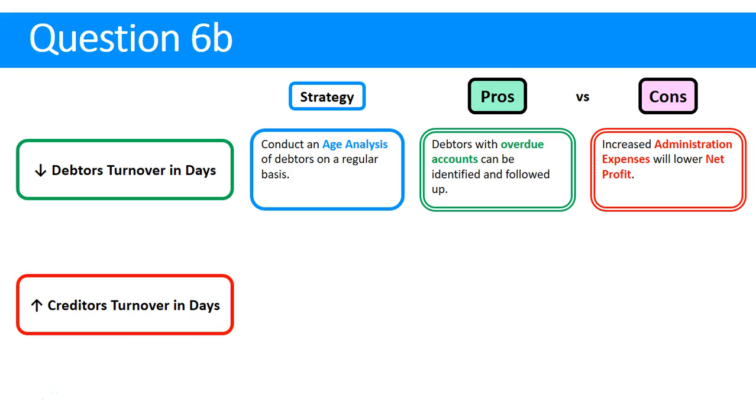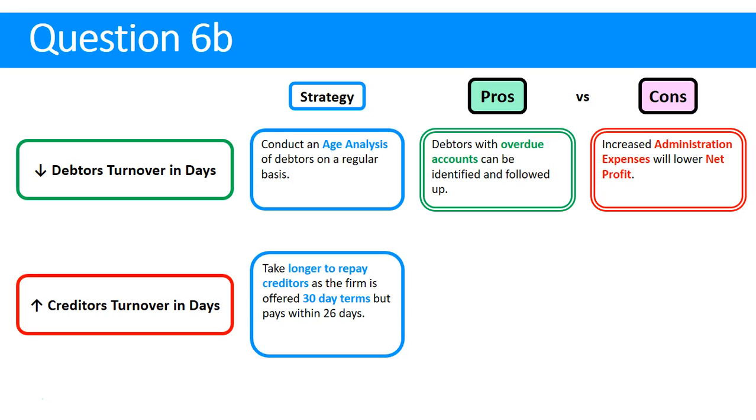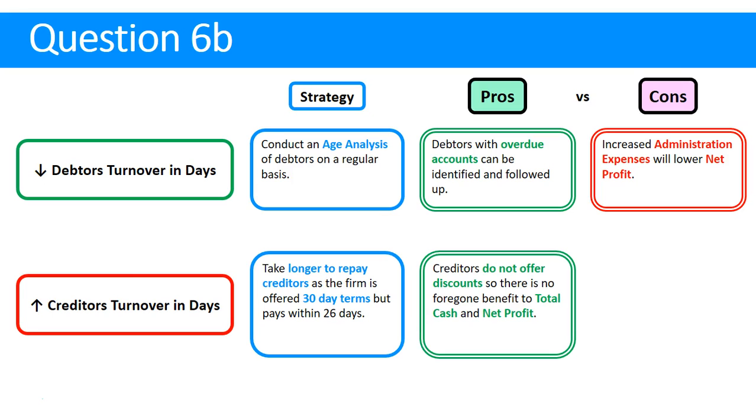Let's look at some strategies to increase creditors turnover. So half the problem is debtors aren't paying fast enough, and the other half of the problem is we're paying creditors too fast. So one thing we could do is, well, creditors are offering 30-day terms, so why don't we pay around 30 days? At the moment we're paying within 26 days. The pro of that is creditors don't offer any discount anyway. We read the question, they're not actually giving us a discount. So there's no actual cost here. We're not going to pay more money or lose any net profit benefit from getting discounts. So we might as well pay right on the day. If we're not going to get a discount, let's just pay on 30 days.